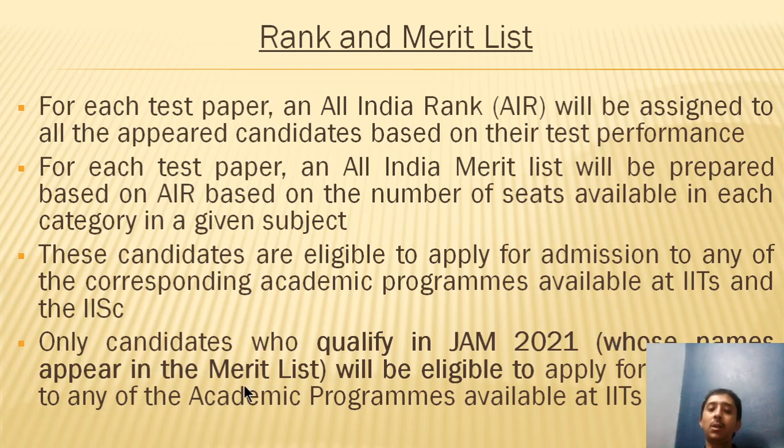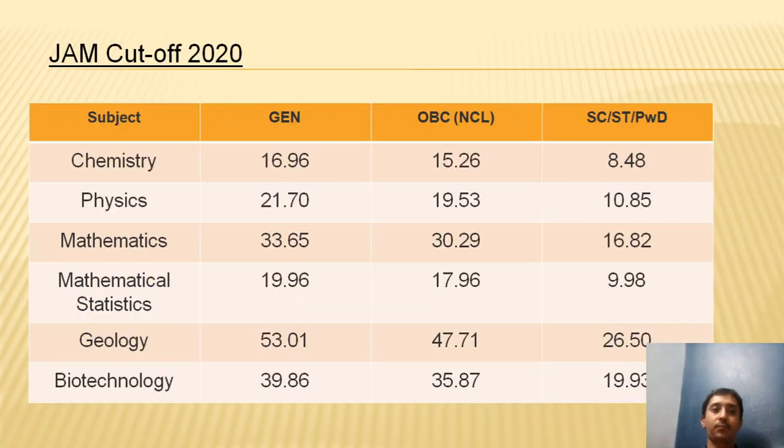If your names are not appearing in the merit list, then you will not be considered eligible to apply for admission. So only candidates who qualify in JAM 2021 whose names appear in the merit list will be eligible to apply for admission to any of the academic programs available at IITs.